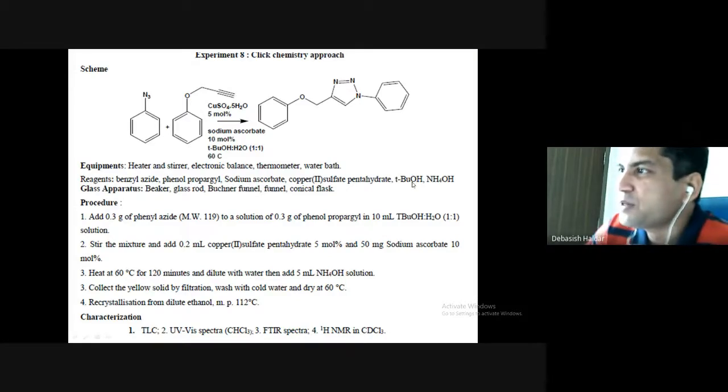Be careful: tertiary butanol and water are miscible, but if you use simple N-butanol and water, that is immiscible. And then ammonium hydroxide to finally make the condition basic.